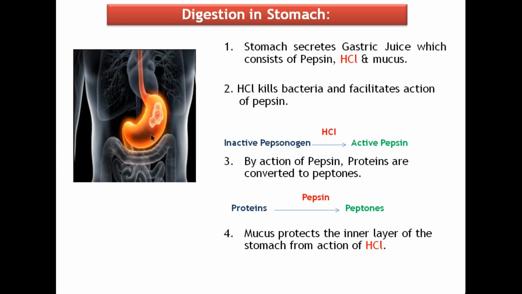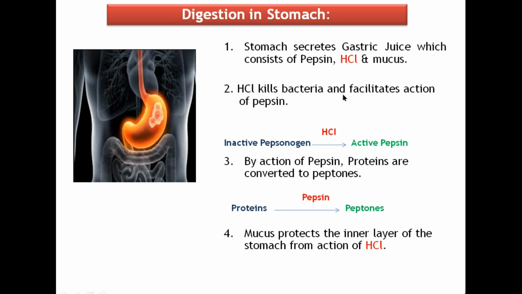Stomach is a bag-like structure which secretes gastric juice. It contains a protein digestive enzyme called pepsin, HCl and mucus. Here, what is the function of HCl?